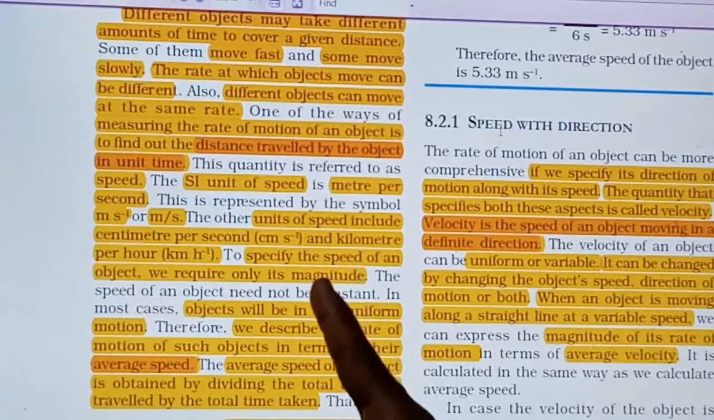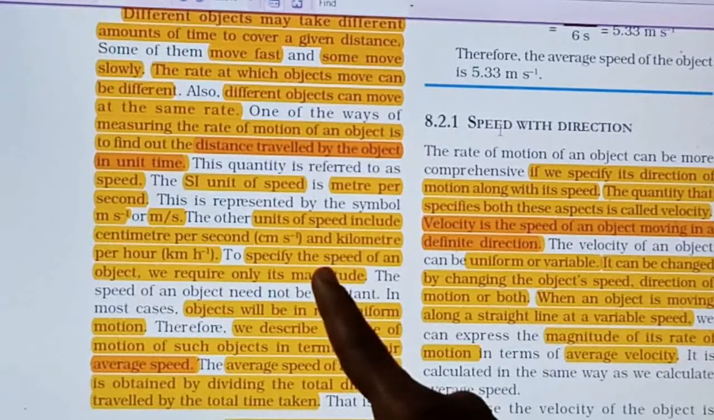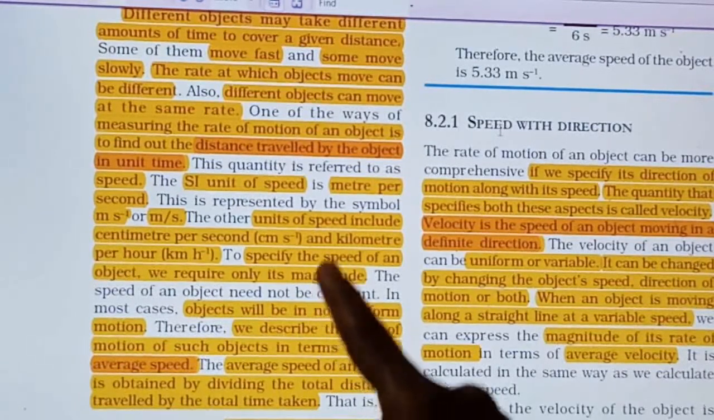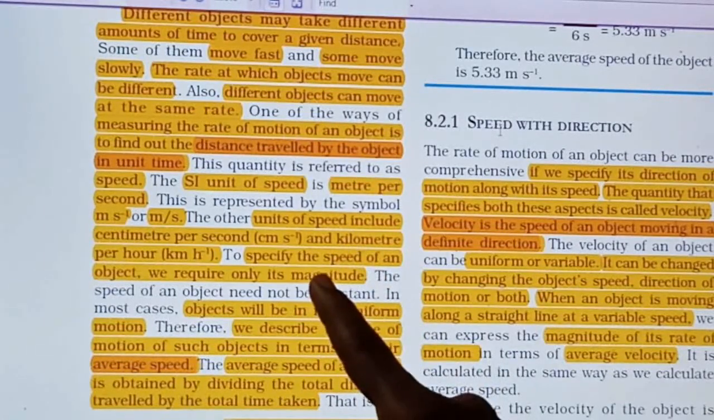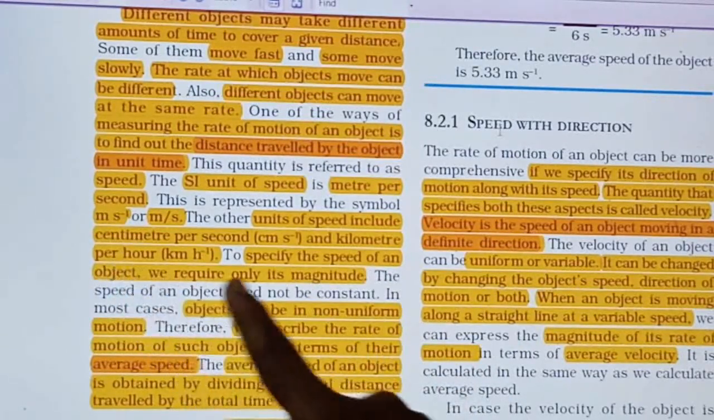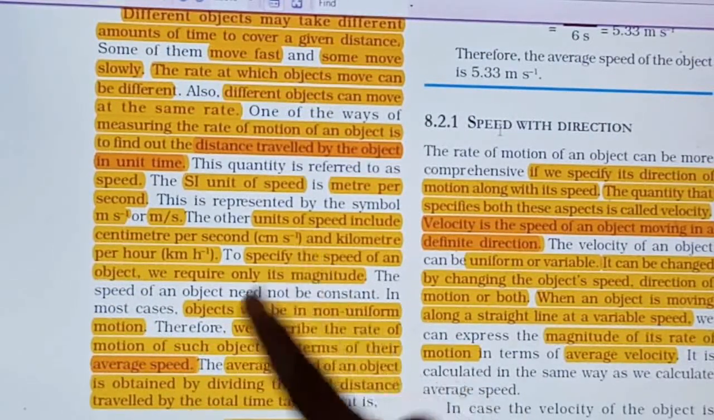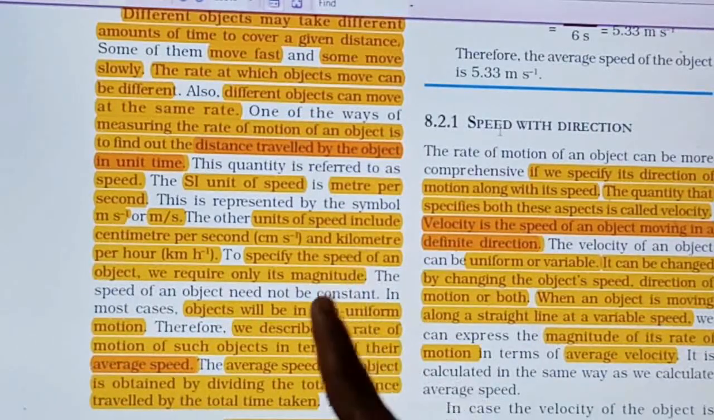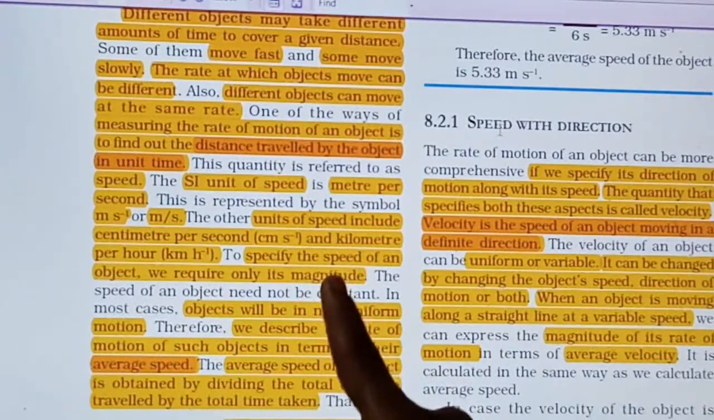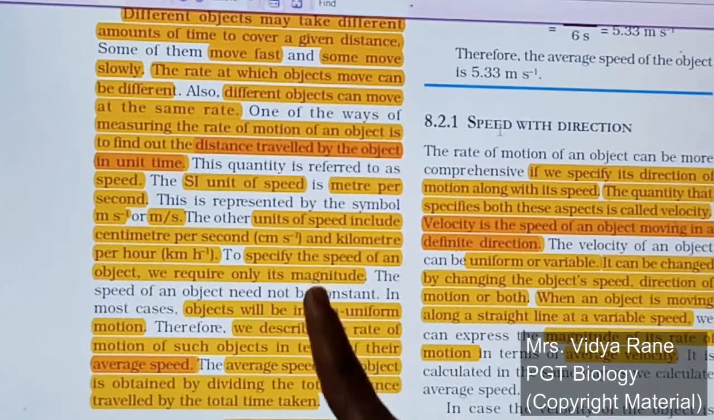So whatever I said just now, in few examples, 10, 50, 70, these numbers are there, that is called the magnitude. Remember this word magnitude, hereafter it will come. So whatever the numerical value is there, that value is nothing but the magnitude. So whenever we specify the speed of an object, we just specify it with a number, with a magnitude. We are not saying the speed of a car is 70 km per hour in any direction, right? Here we are not mentioning a direction, right?